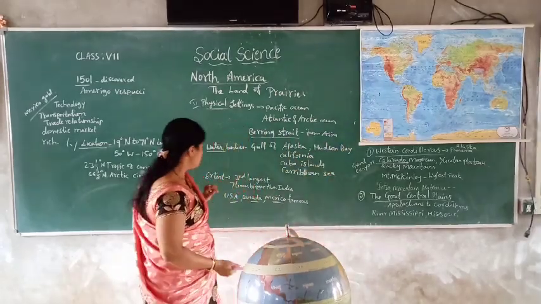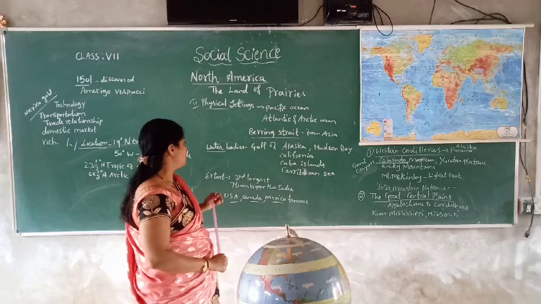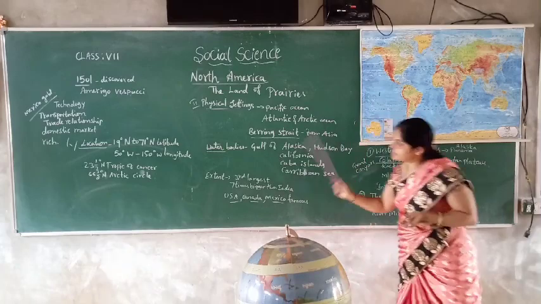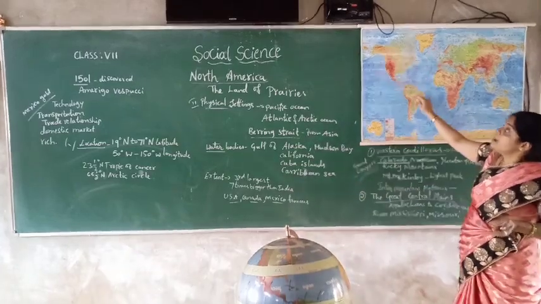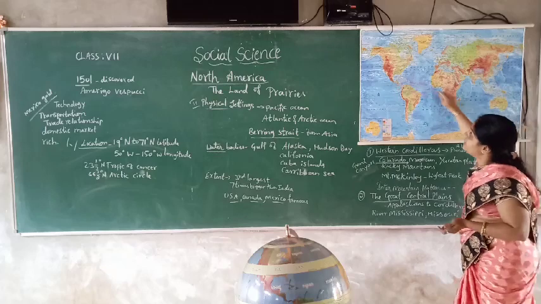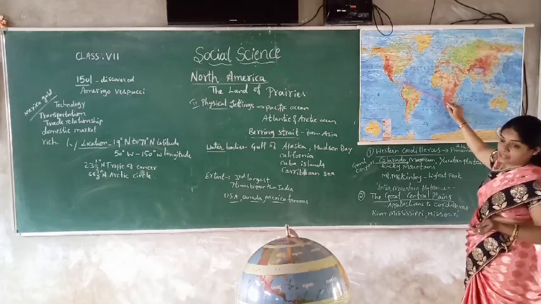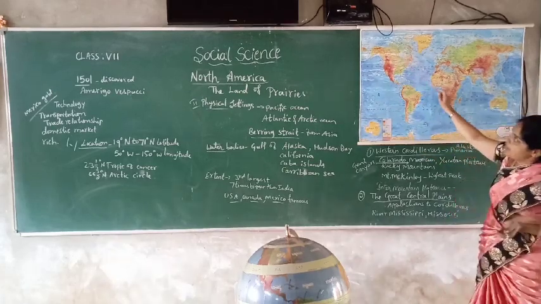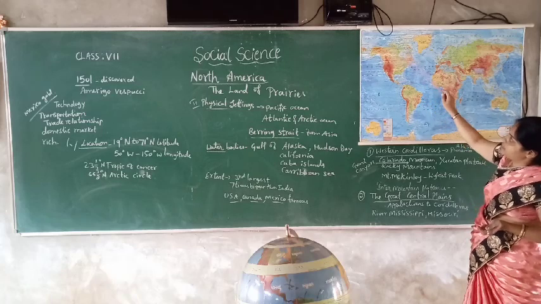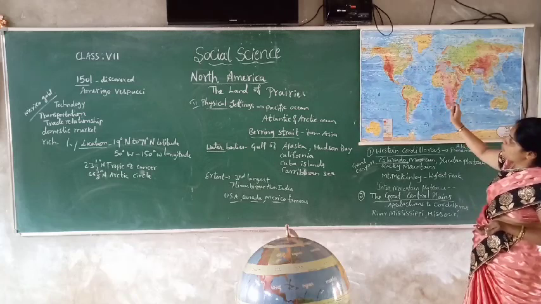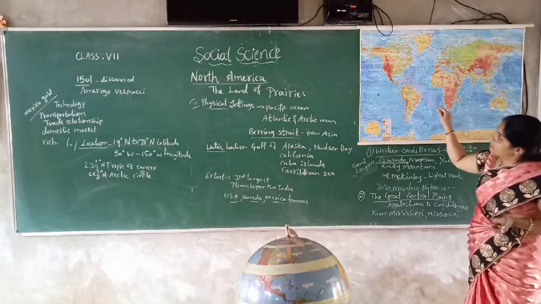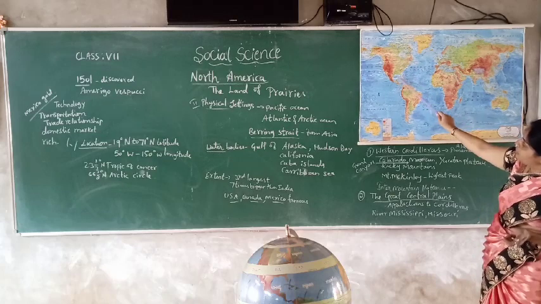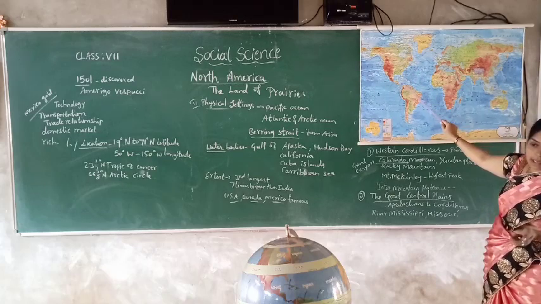Okay, and apart from that, there are mountain ranges, meaning the physical features. Water bodies we have seen, and the physical settings we have seen. What is the physical setting? Pacific Ocean, Atlantic Ocean, Bering Sea, the Caribbean Sea, and the Arctic Ocean, isn't it? And again, water bodies: Hudson Bay, Gulf of Alaska, Gulf of Mexico, then the Caribbean Sea.